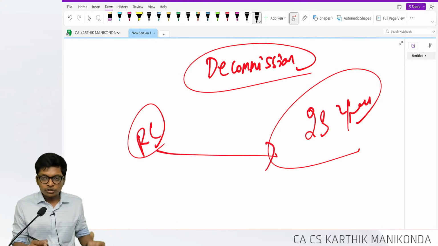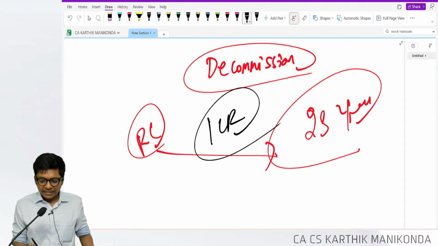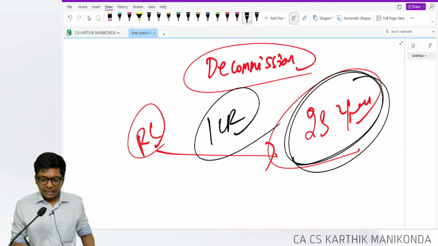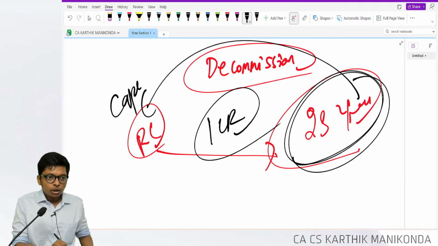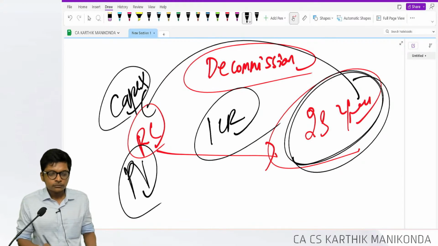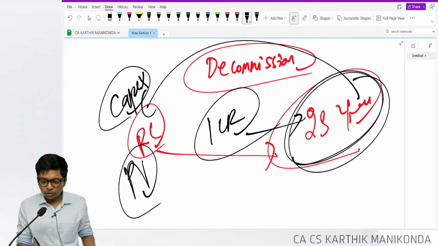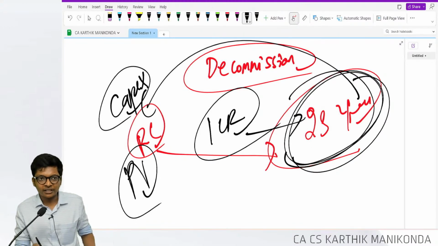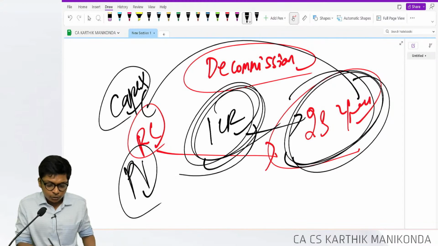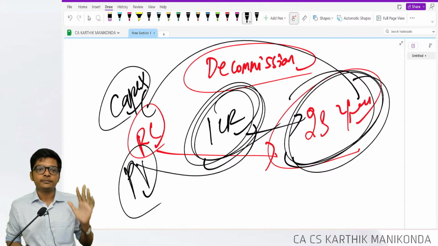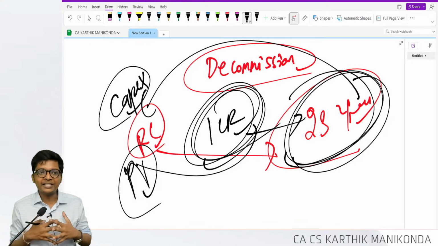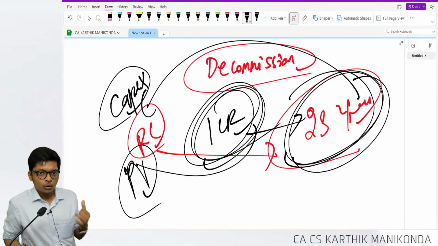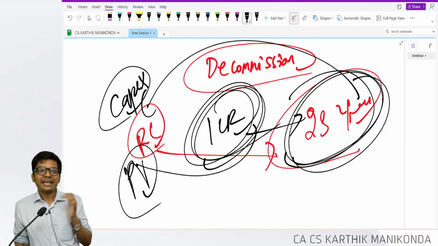To dismantle the roller coaster, I have to incur, let's say, 1 crore, which I am going to incur later. That I will capitalize today at present value. If I am going to incur 1 crore for removing the roller coaster after 25 years, the present value of this 1 crore will be capitalized today. That's called decommissioning liabilities. Are you following? That's the new addition to AS 10. What is included? What is excluded?